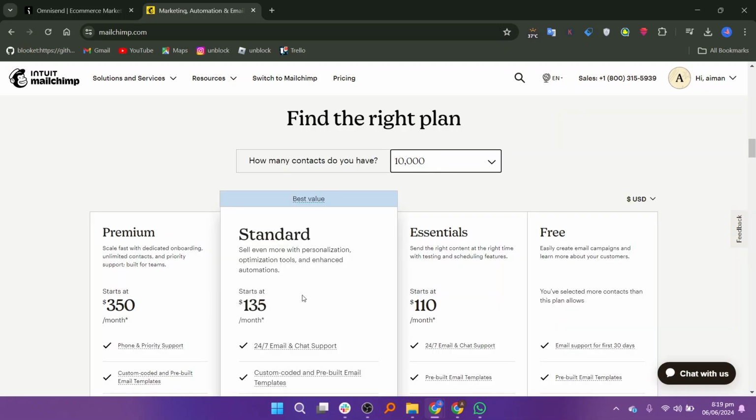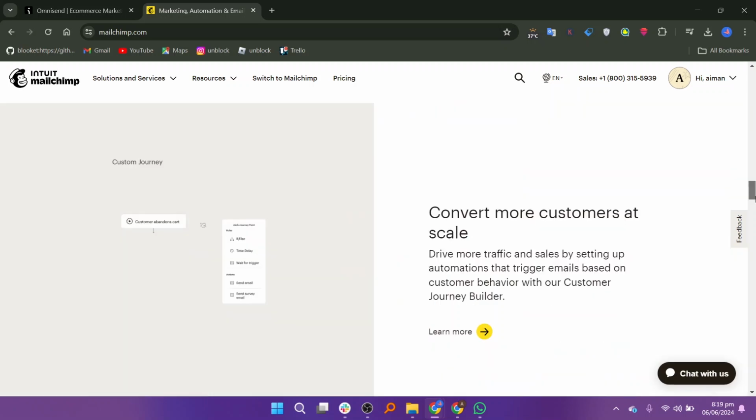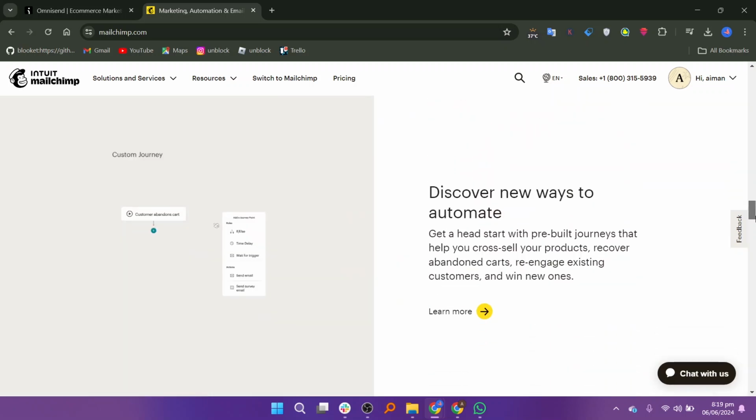It offers a free plan with basic features for up to 500 contacts and 1,000 email sends per month. The scalable pricing is based on the number of contacts, with additional features unlocked at higher tiers: Essentials, Standard, and Premium. You can visit the Mailchimp website and you will be able to see all the reviews by its customers.